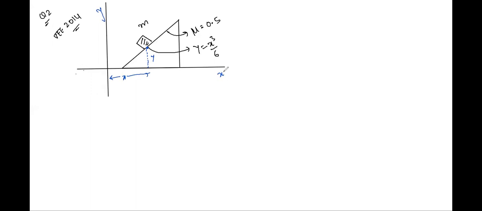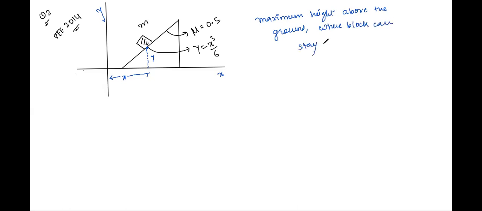They are asking for the maximum height above the ground where the block can stay without slipping.